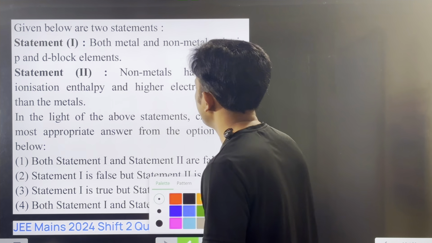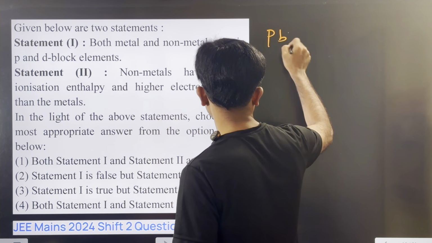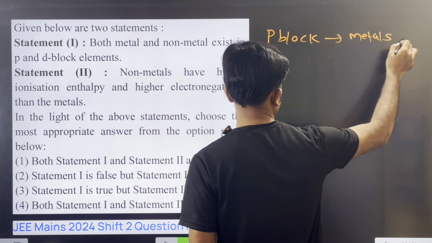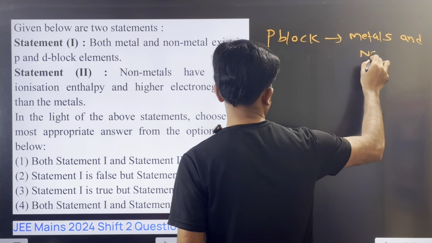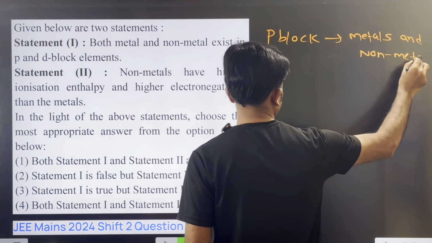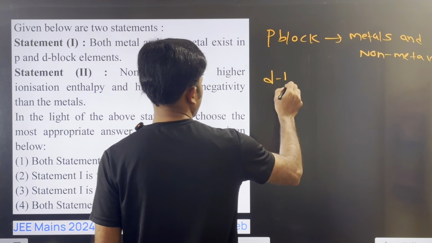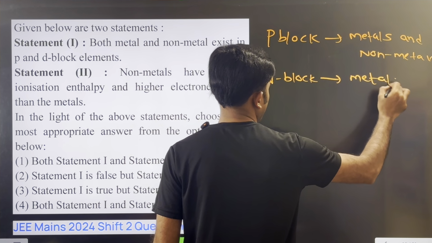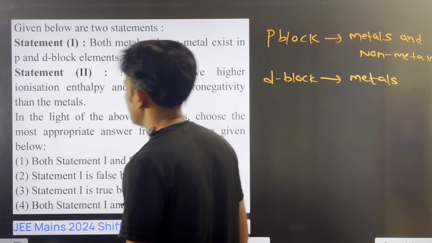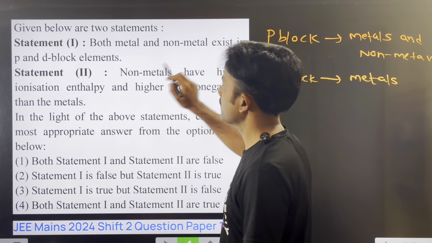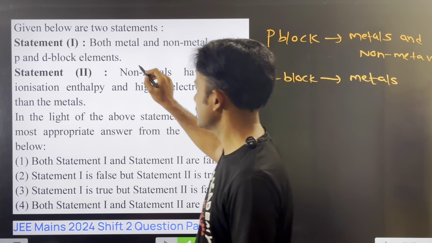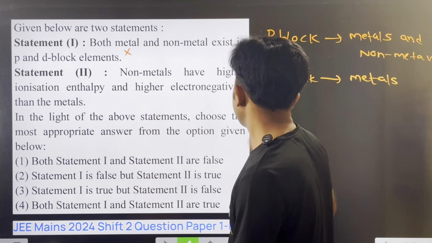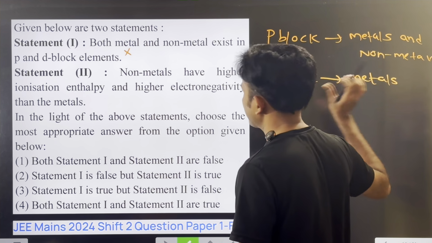Now you see, in the p block there are metals and non-metals. Metals and non-metals exist in the p block. But in the d block, only metals exist. Here it is given that both metal and non-metal exist in p and d also. So this is not a correct statement. Statement 1 is wrong. That means the d block has only metals, right?